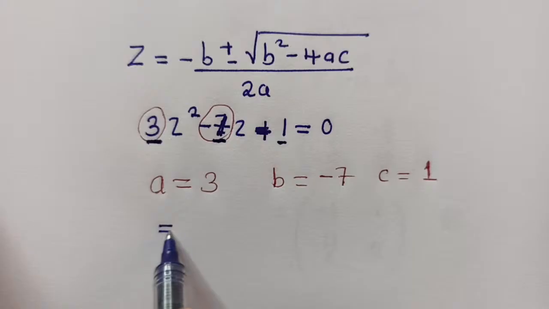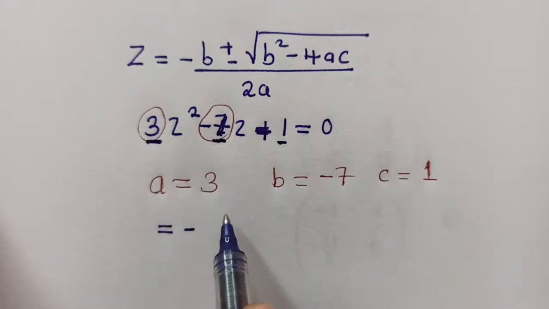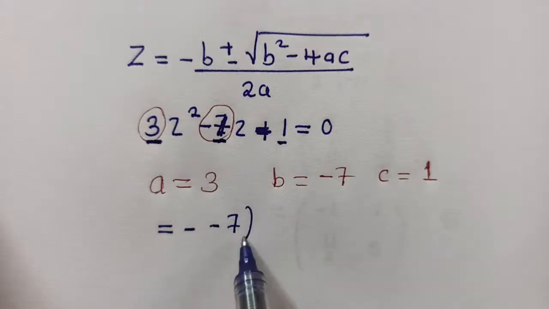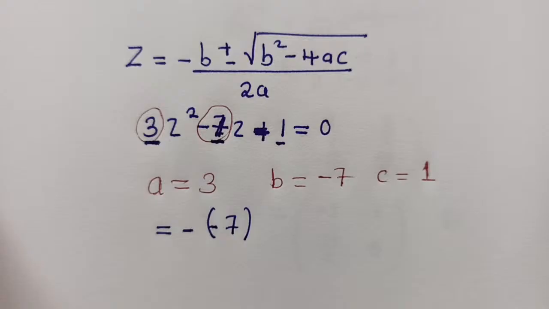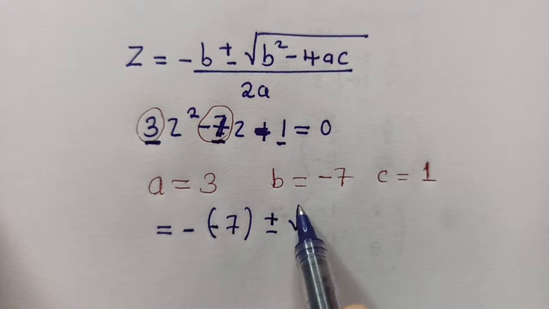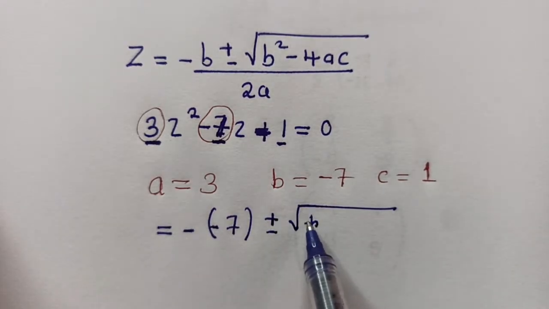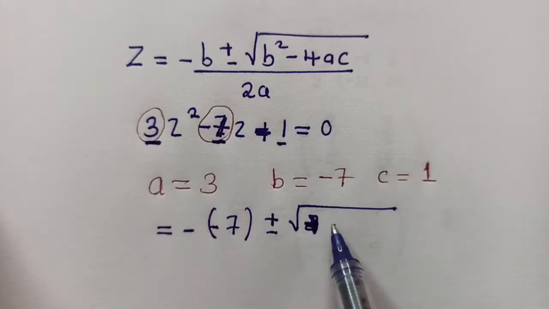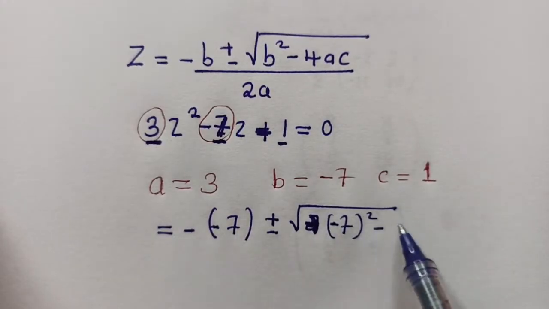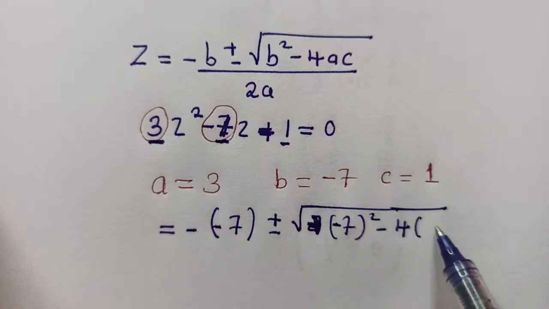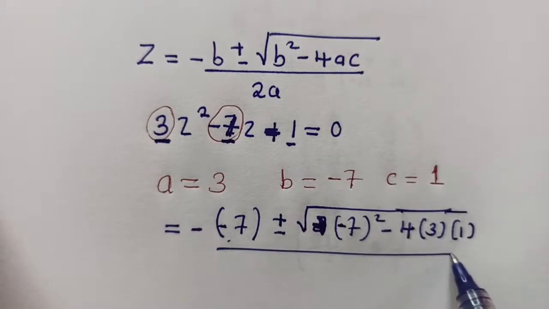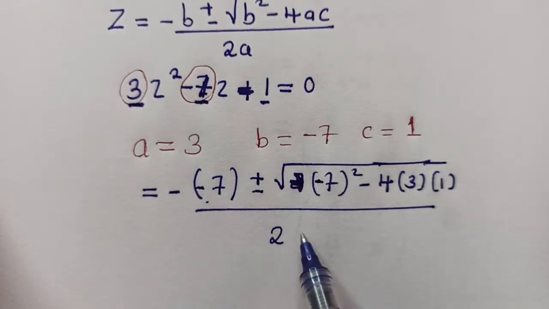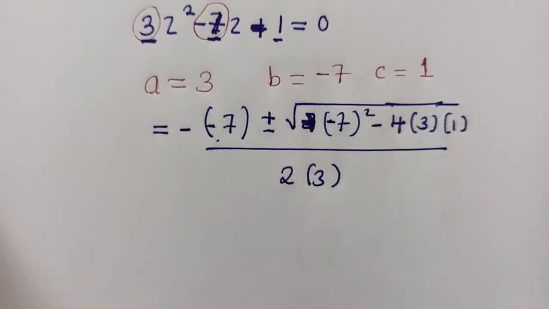So just plug them in the formula. So this is negative 7, and mind you, this number has got a negative sign, so it should be inside the brackets, okay? And then here we say plus or minus square root over b. What is our b? It's a negative 7. B is negative 7 squared there, minus, and then there's a 4 open bracket, A is a 3, C is a 1, like that. Everything over 2, our A is a 3, like that, okay?